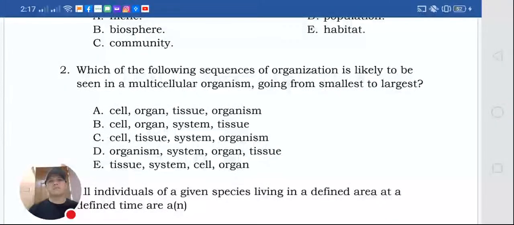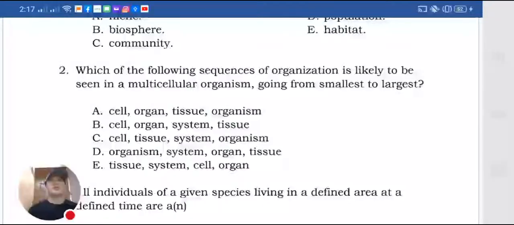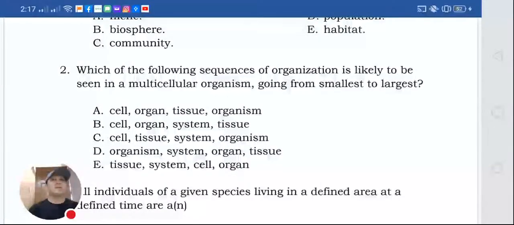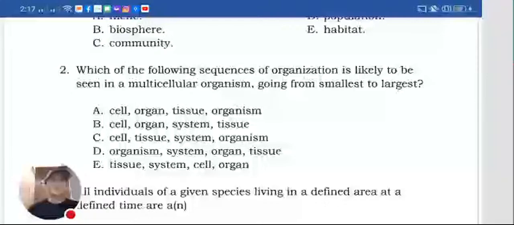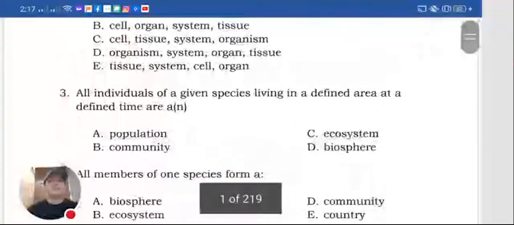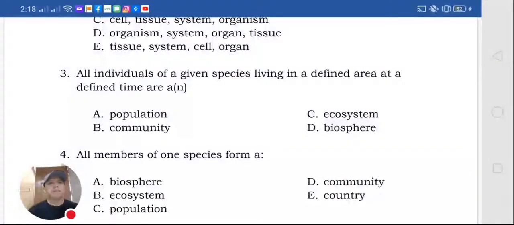And then a group of tissues that perform the same function forms the organ, and then groups of organs that perform the same function is an organ system, like the digestive system, skeletal system, and so on. And then groups of organ systems form organisms. Okay, so we have here cell, tissue, system, organism, organ. Next: all individuals of a given species.